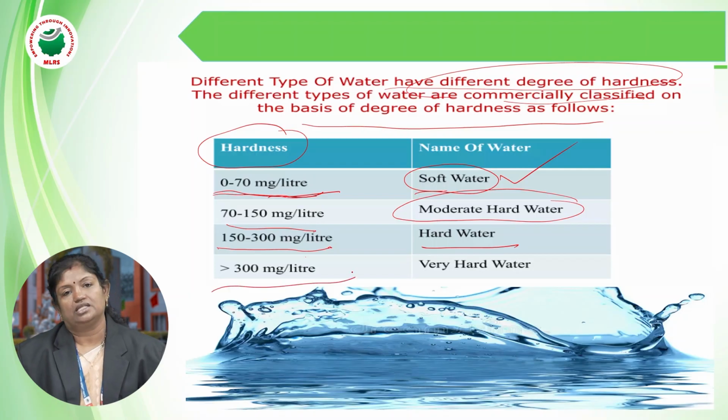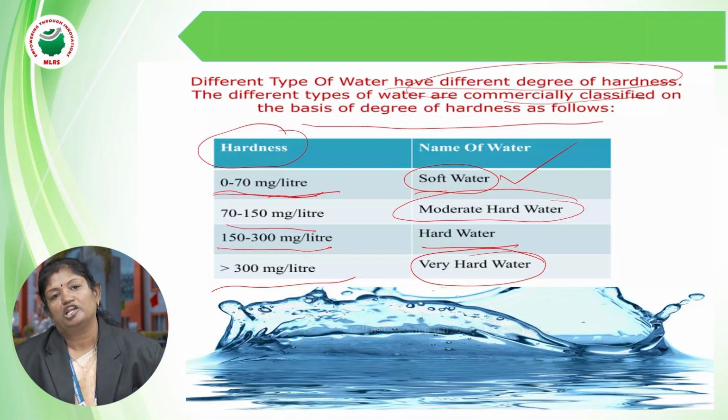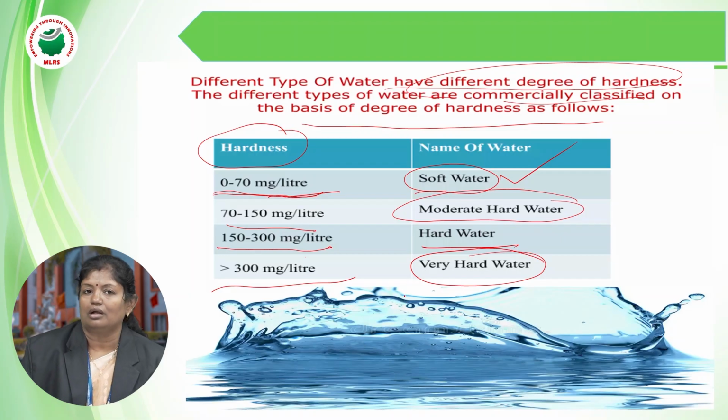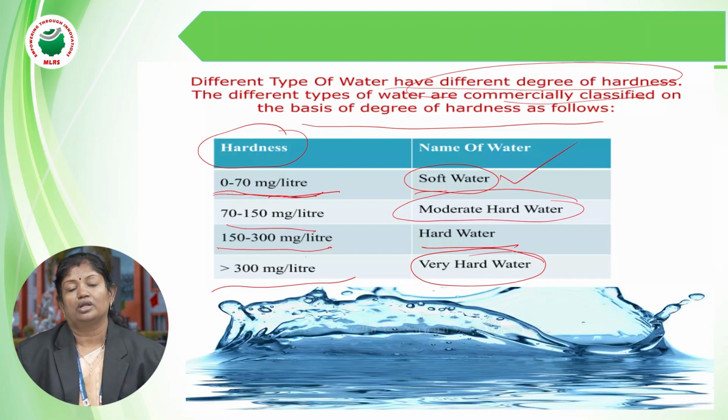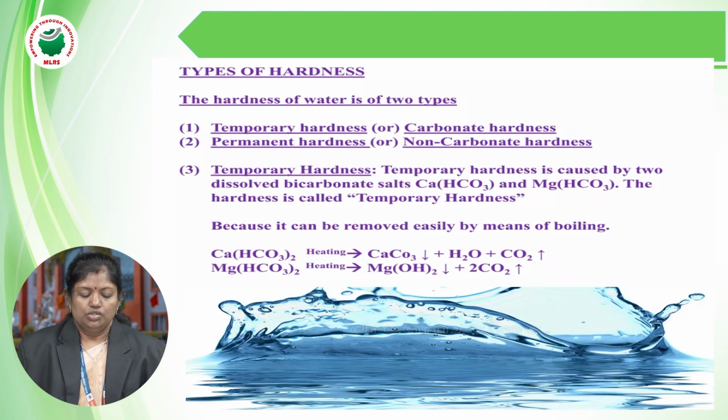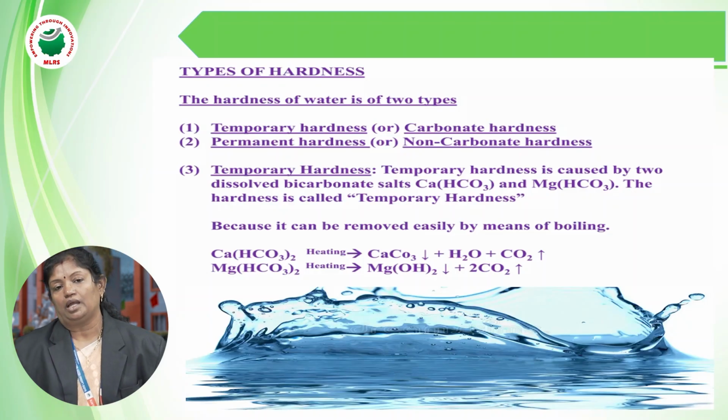If it is greater than 300 milligram per liter, it is considered very hard water, which cannot be utilized in different forms, either commercially or for domestic purposes. It requires a lot of different types of treatment in order to utilize this water. Got it?